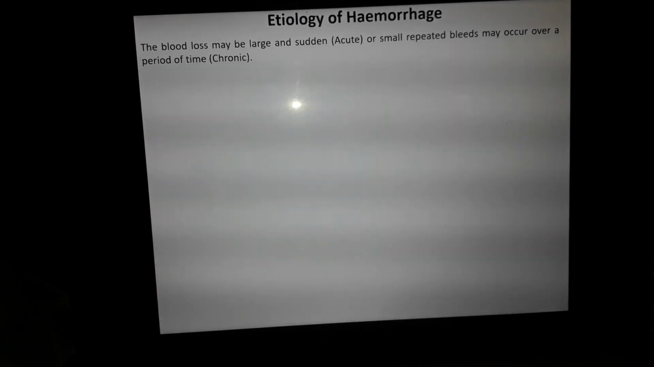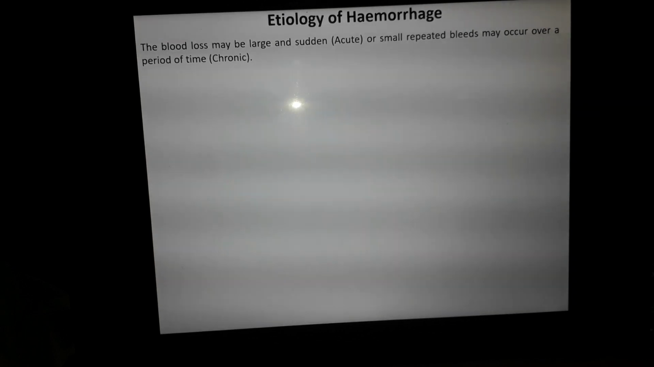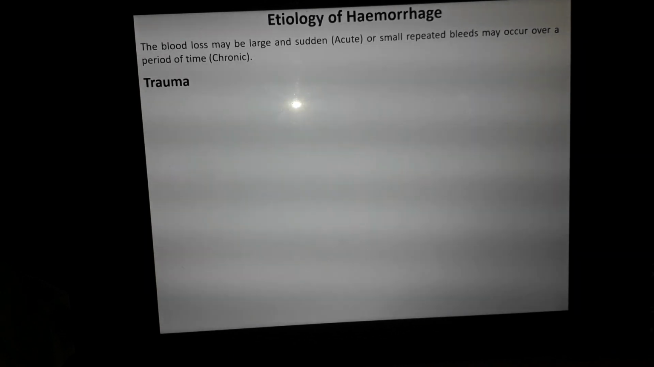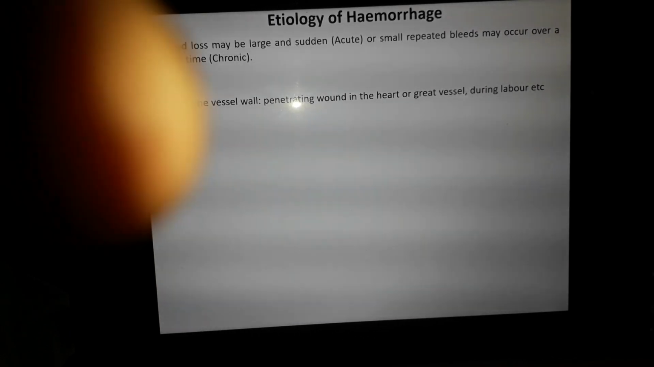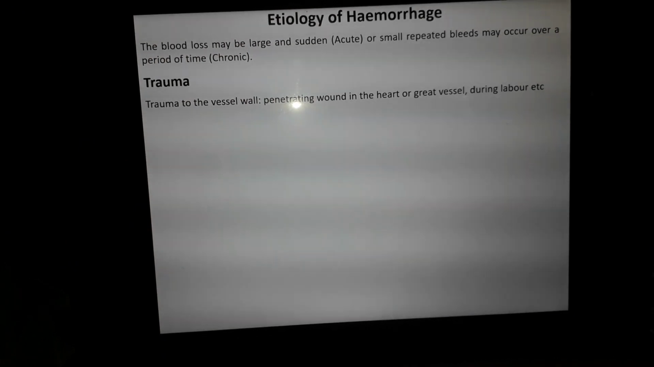If blood loss is large and sudden, we call it acute hemorrhage. And if this blood loss is small, in repeated bouts over a period of time, then we call it chronic. Regarding the etiological factors, first and the most important is trauma. If there is trauma to the vessel wall due to accidents and other factors, there may be a penetrating wound of the heart or blood vessel, during labor, etc.